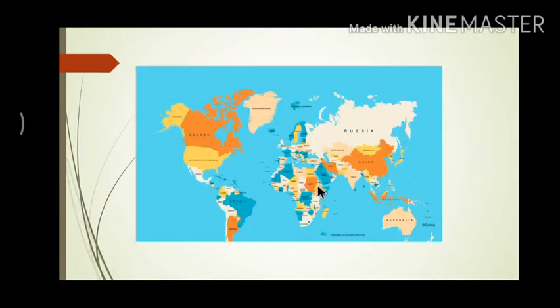Continent building or epirogenetic movement. Slow movements occur towards the center or from the earth's center towards the earth's crust. Because of these movements, a vast part of the earth's crust is lifted or gets subsided. When the part of the earth's crust is lifted, continents are formed. Therefore, these movements are called continent building movements. Extensive plateaus can also be formed because of such movements. If the originally continental portion of the crust subsides below the sea level, it forms a part of the sea bed.